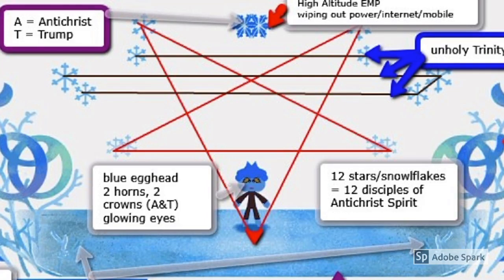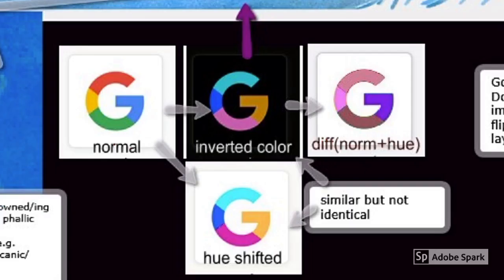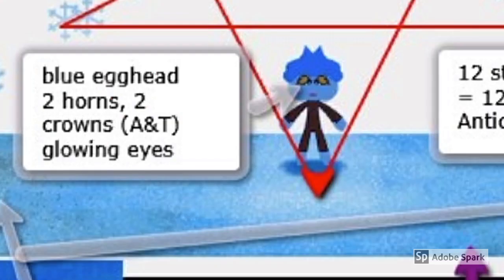In this video, I'm going to show the Google Doodles Winter Solstice is supporting the Antichrist and the End Times prophecy. In this, we see the Winter Solstice layered twice on top of each other. In this, we're using a combination of inverted color and the difference between normal and inverted color to give the pop of the eyes.